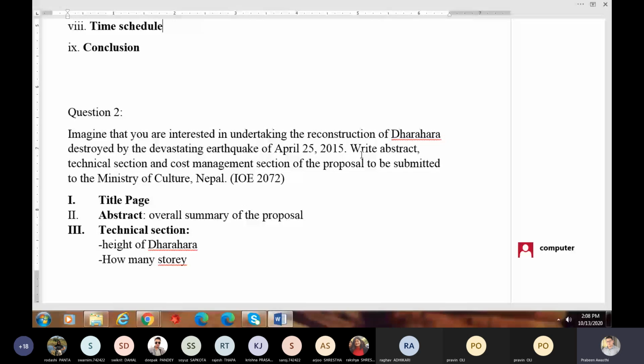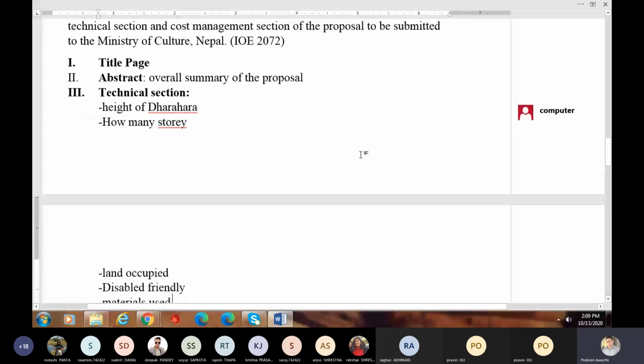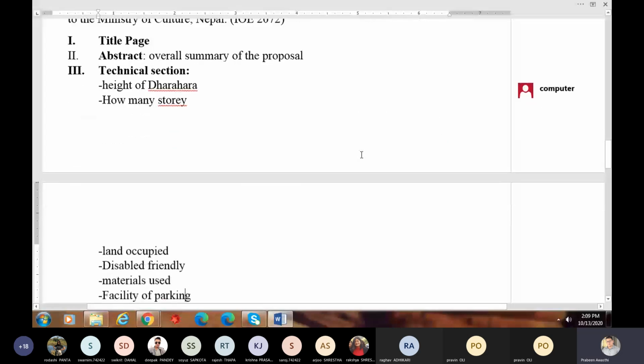Now let's talk about this structure of a proposal. First, title page. This structure also includes title page. I talked about title page. So abstract, overall summary of the things that we discuss in proposal. First, let me talk about the elements in this type of proposal, then you can write abstract. So this type of proposal includes five things.